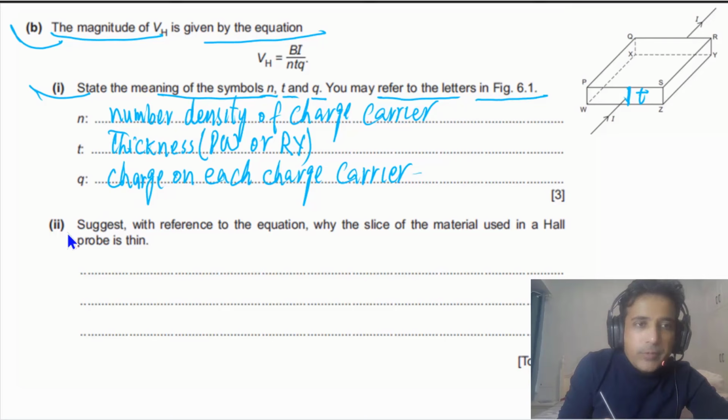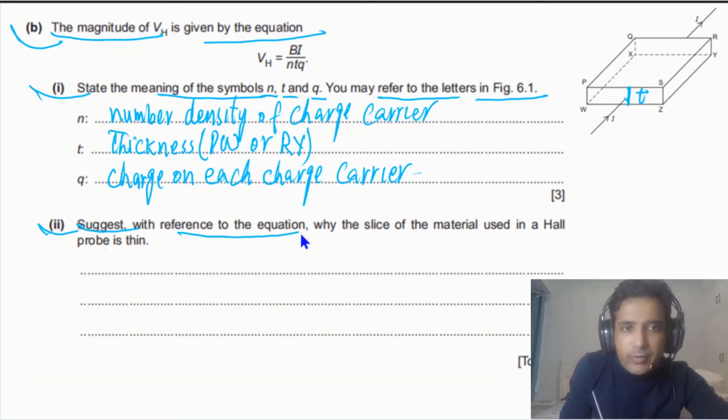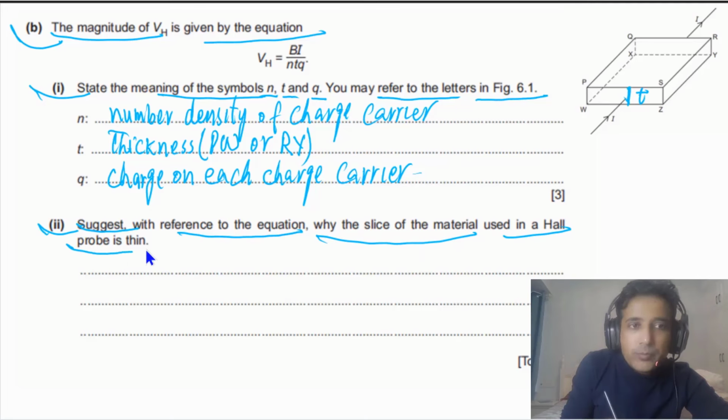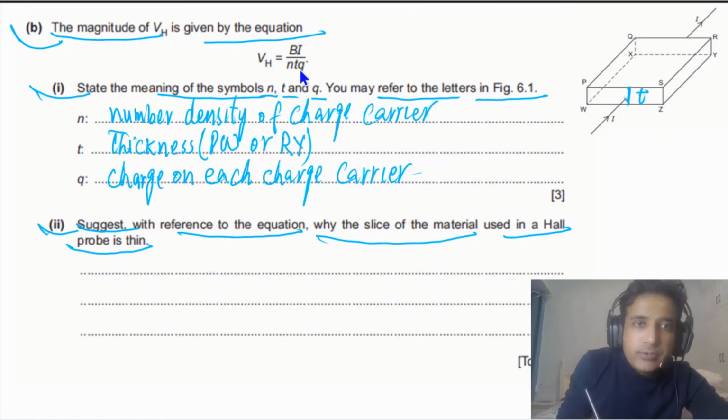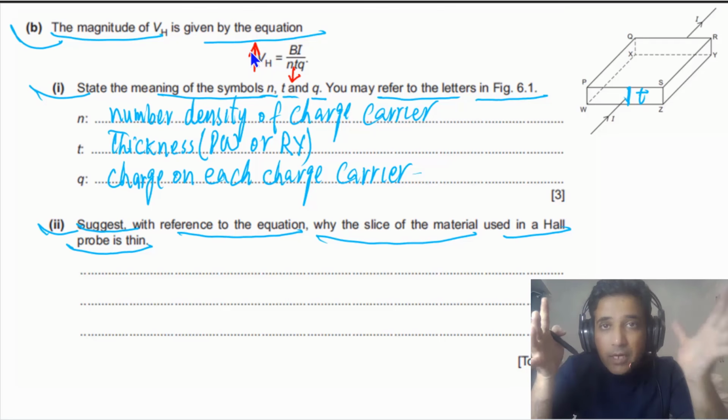For the second part, we need to suggest, with reference to the equation, why the slice of material used in a Hall probe is thin. For that purpose, simply understand that if we make T small, the VH will be large. And if VH is large, it is easy to measure. That is what you need to write down.